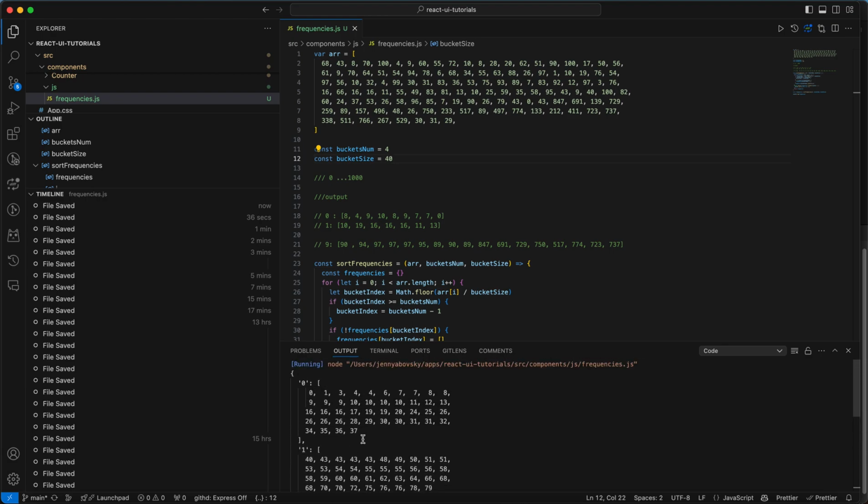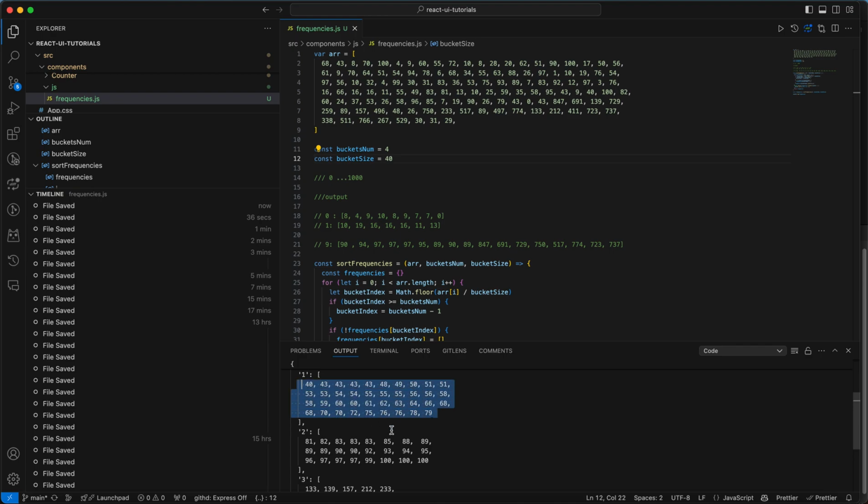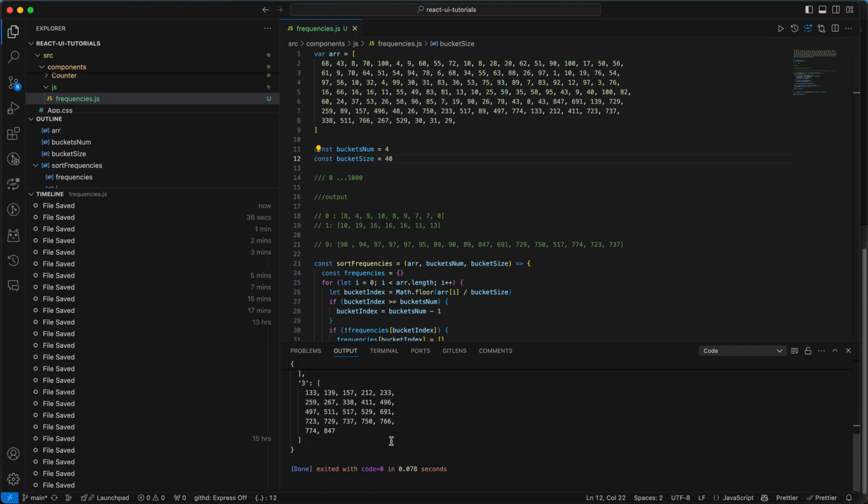Here we have 40 to 80, then up to 220, and the last one is from 220 to 260, but it also contains all the rest of the numbers.